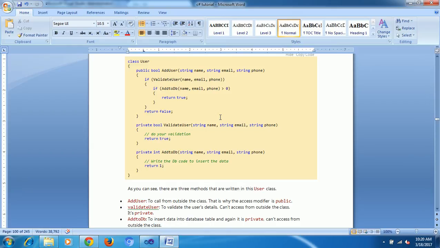Abstraction is about which features we are going to use. Encapsulation is that we don't validate each and every step; one step does the validation. That is encapsulation. This is abstraction and encapsulation.